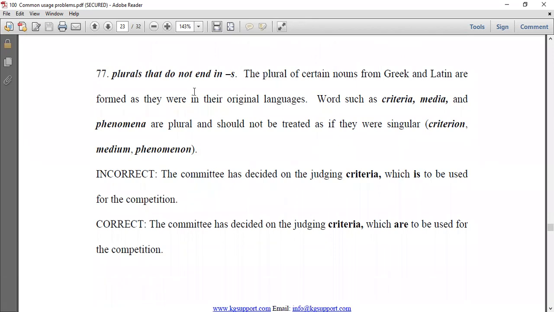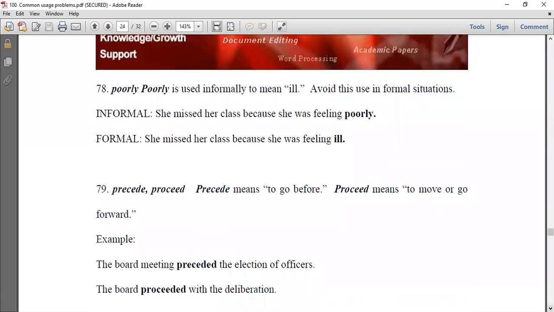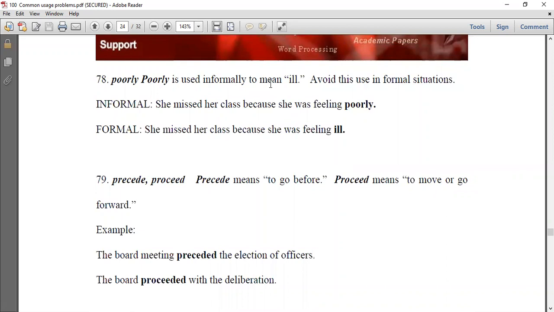77, plurals that do not end in s, like criteria, media, and phenomena. These are plural words. The singular is criterion, medium, and phenomenon. Make sure to use plural verbs with plural nouns and singular verbs with singular nouns, and read the examples. Number 78, poorly. Poorly is used informally to mean ill. Avoid this use in formal situations. She missed her class because she was feeling poorly. No, use ill instead of it, like the example.